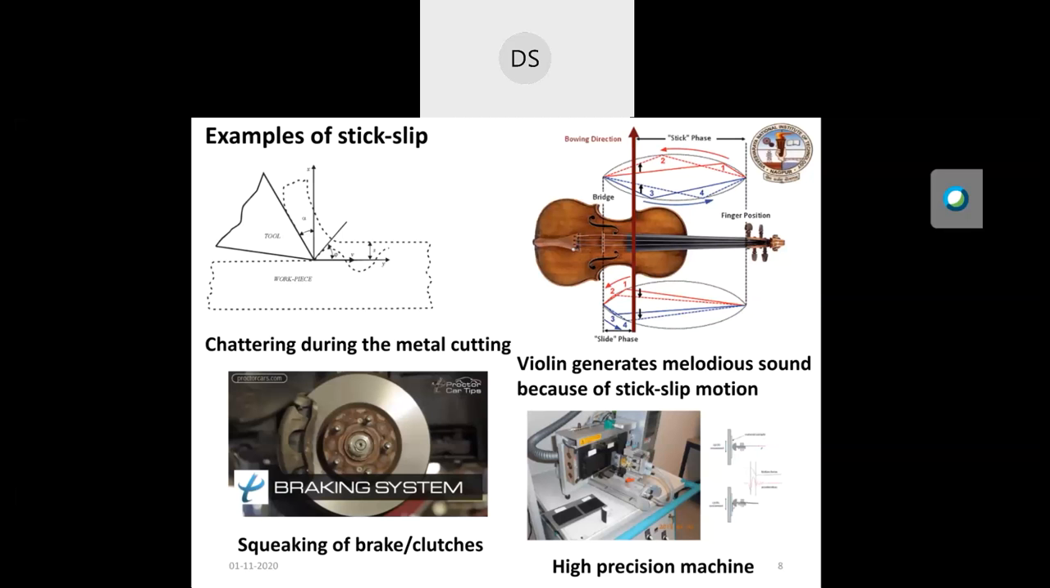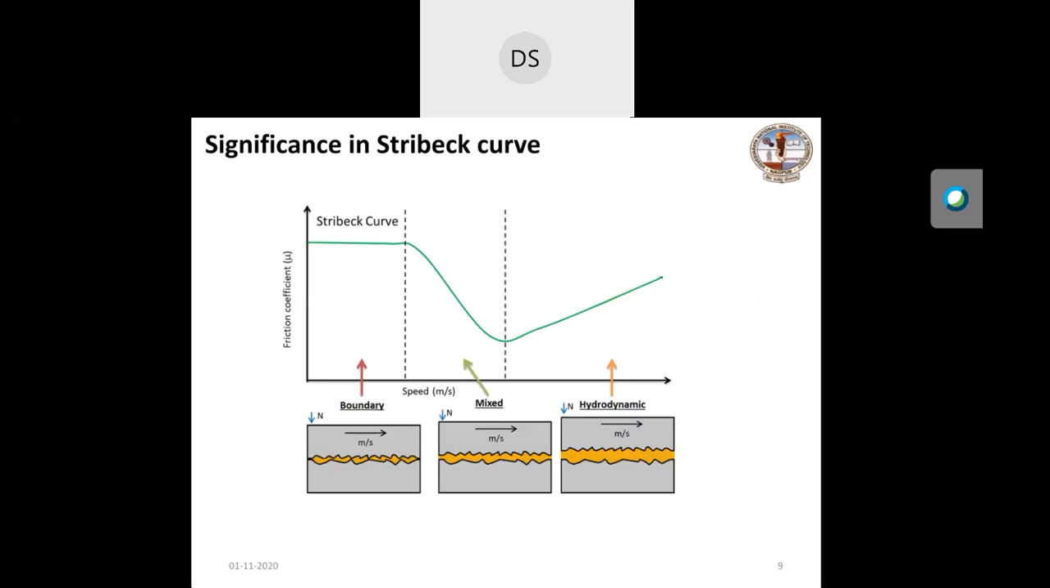But one useful application of stick slip is the violin. It's a musical instrument, and it generates a melodious sound because of stick slip motion, which arises between the string and the bow. There is a relative motion, there is a friction force, and the motion of the bow at very low velocity generates the stick slip. But here the stick slip motion is desirable. Next.